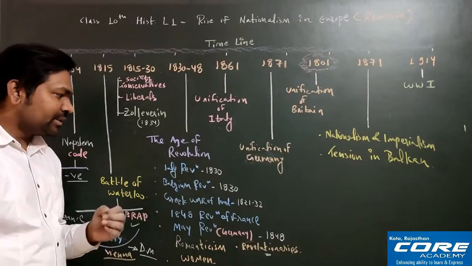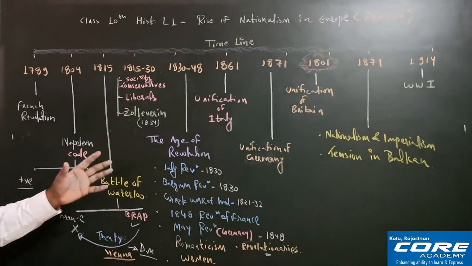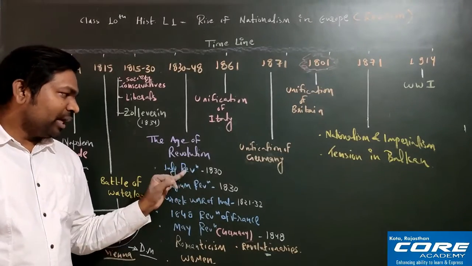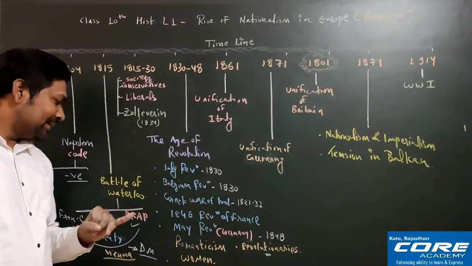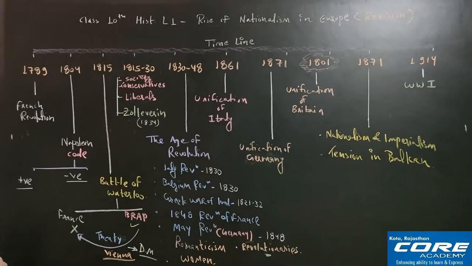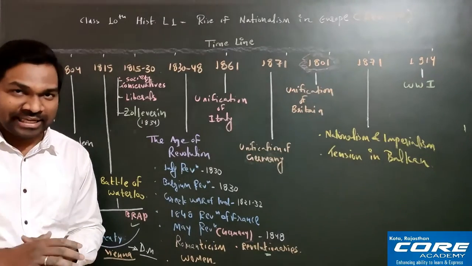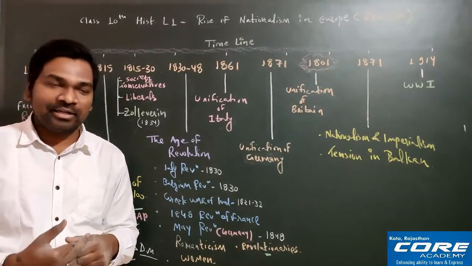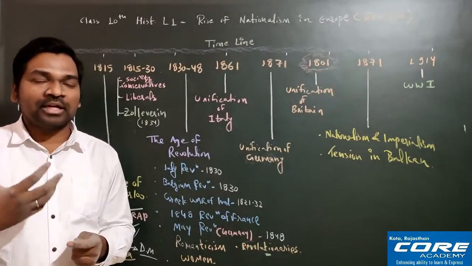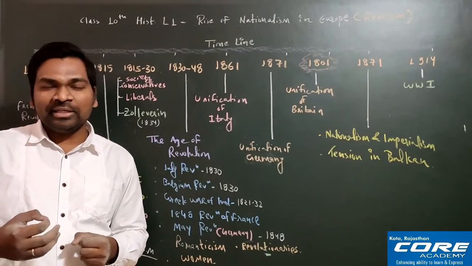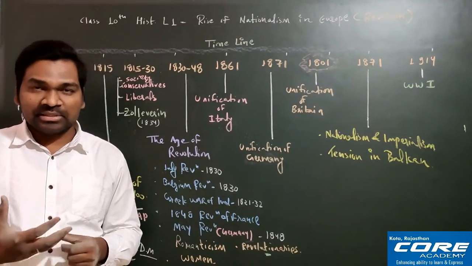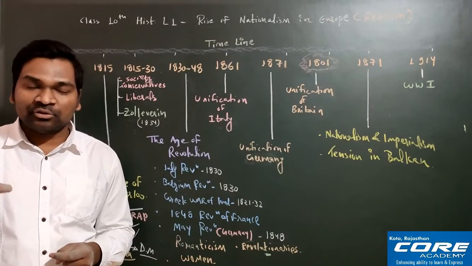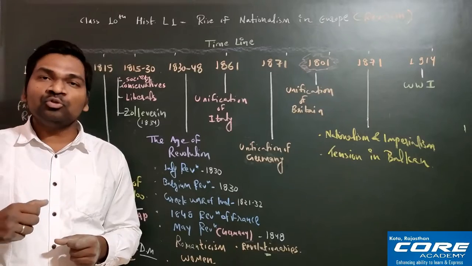So one by one we will discuss all the revolutions. So here we have the first one, that is the July Revolution. As I told you already, the July Revolution is related to which country? It is related to France, okay? So what happened? Again coming back to Charles X, who started ruling over France from 1824 to 1830. When Charles X started ruling over France, he did so many unnecessary things. He started to control everything. He started to limit the power and rights of the people, and he started to impose more restrictions.